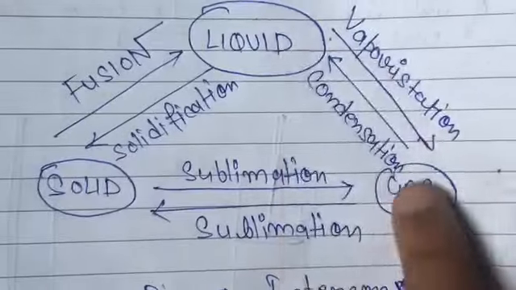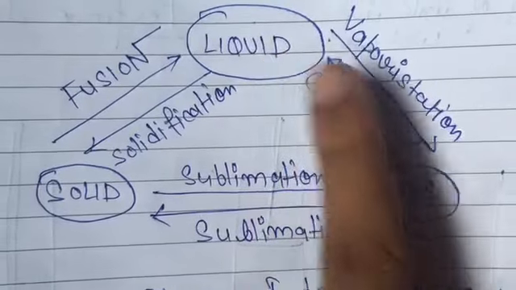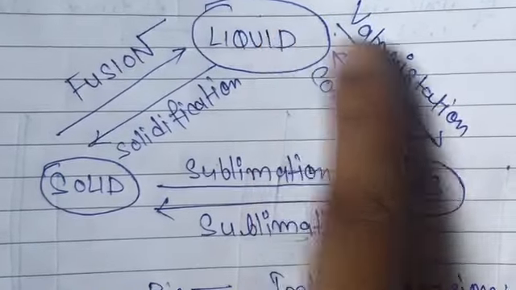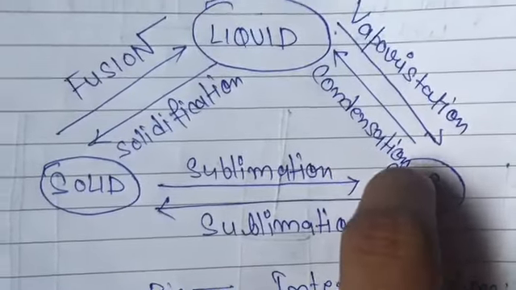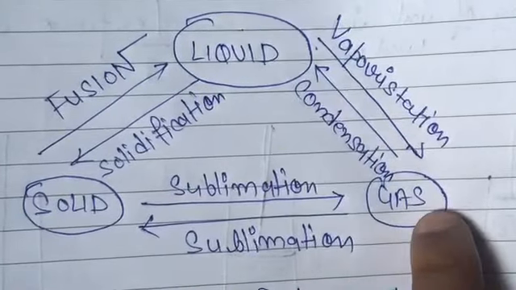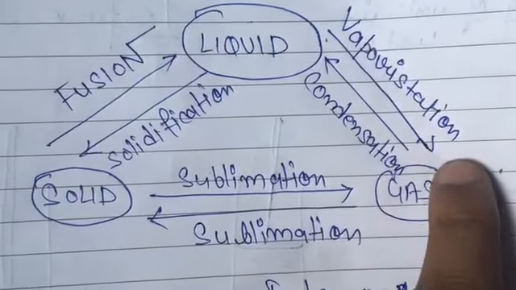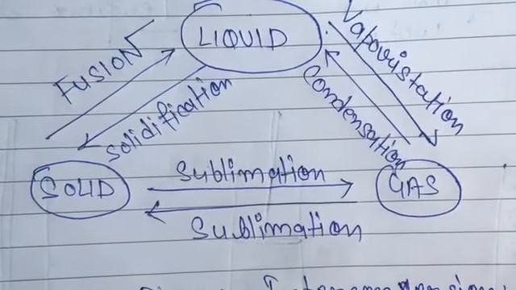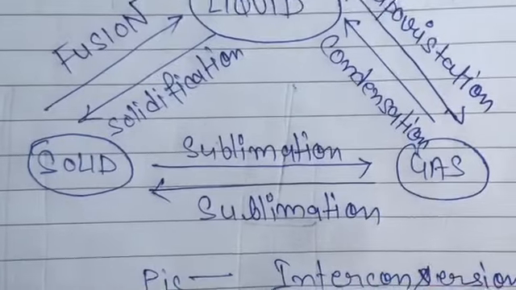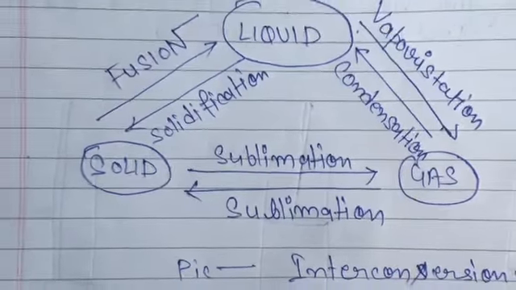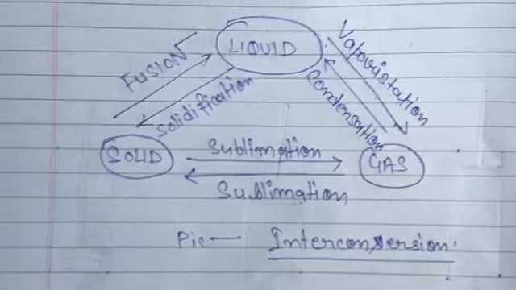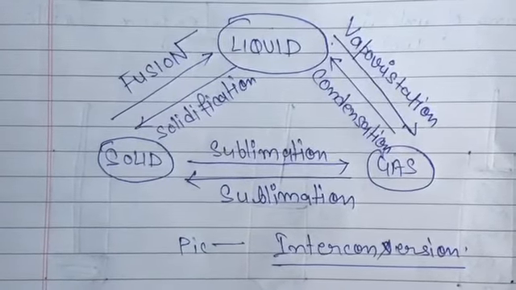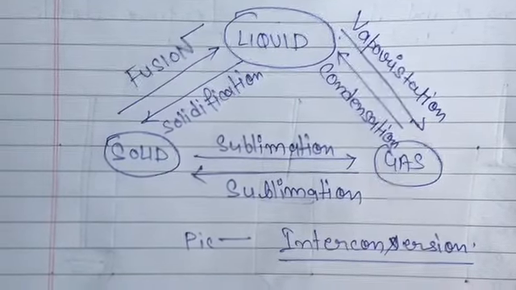When we want to change a gas into a liquid, it's called condensation. And liquid to gas is called vaporization. And the change between solid and gas is called sublimation. So make the proper diagram of interconversion, between liquid and solid, solid and liquid, and liquid and gas.